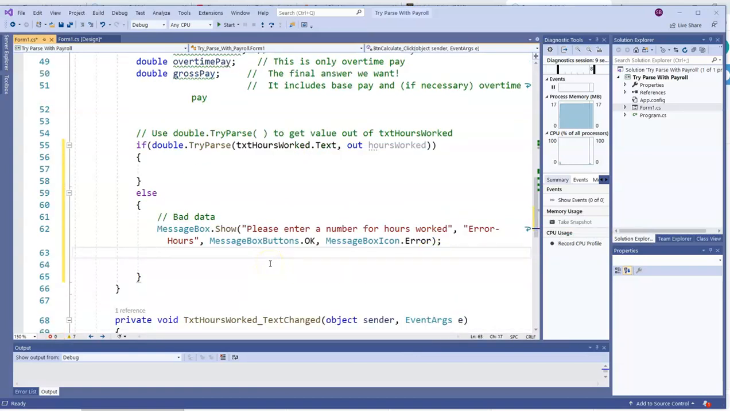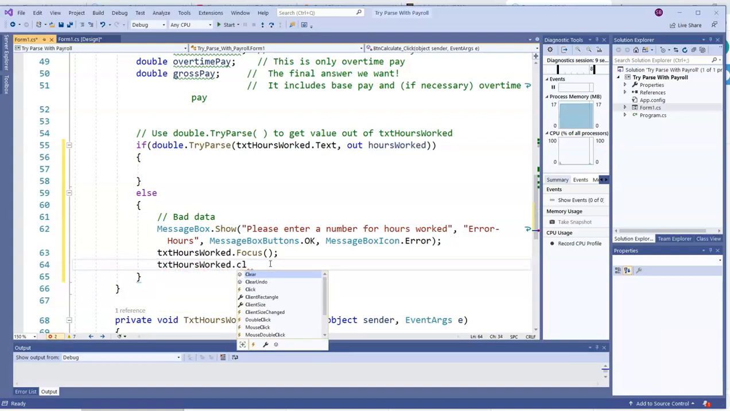That can be an advantage of using TryParse. You might know exactly where the error is. Since I know what text box that happened in, I'm going to put the focus in that text box, txtHoursWorked, and I'll even clear out the text for them. That's kind of optional, but I know they have bad data in there, so I'm going to clear it out and give them another chance right now to fix it.